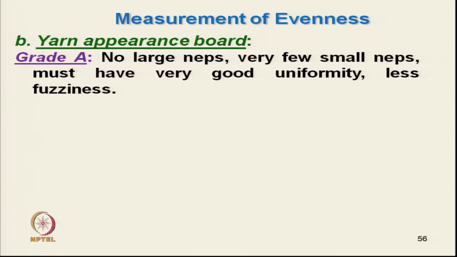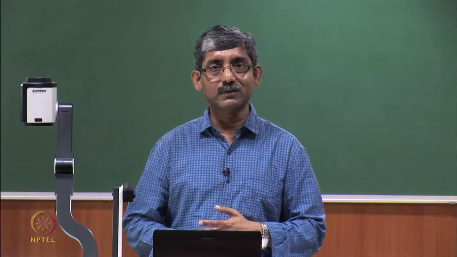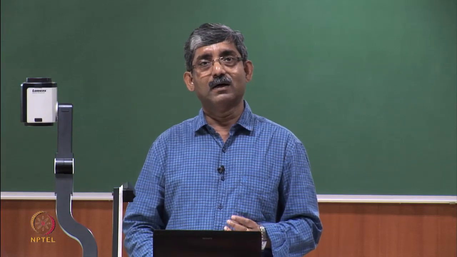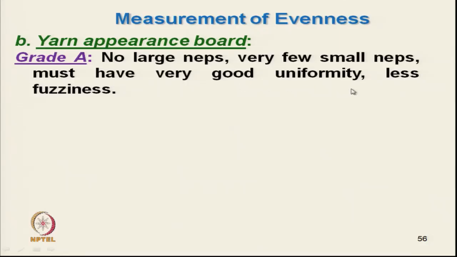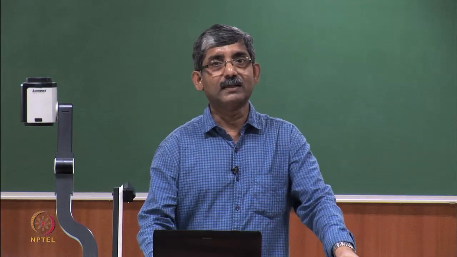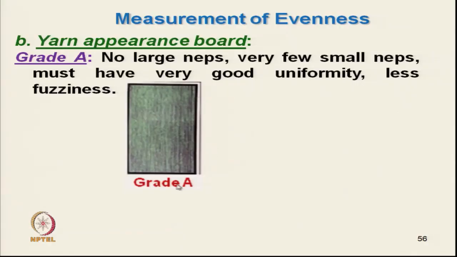So, we cannot have a grade without any naps. There will be some naps, but it must have very good uniformity and less fuzziness, meaning hairiness is less. This is grade A. If our present yarn is close to this, we have to judge that subjectively.